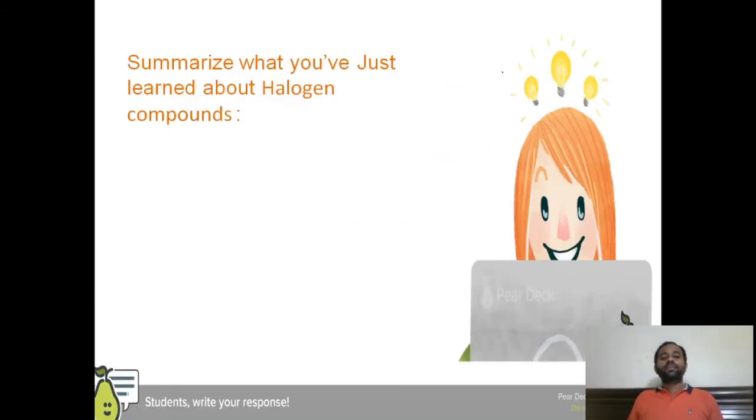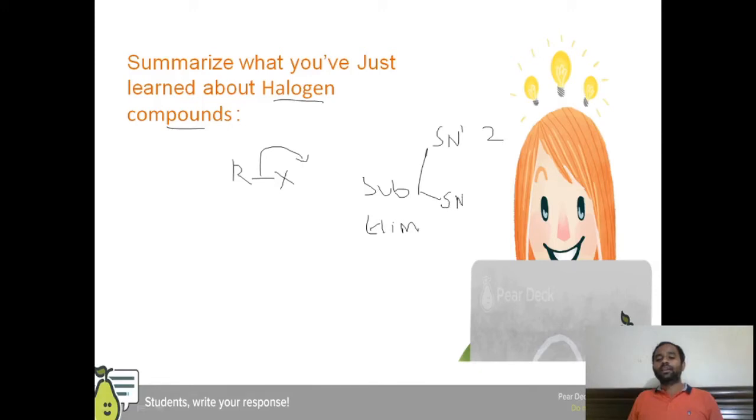If we summarize what we have learned about halogen compounds in this video presentation, we have seen that halogen compounds do not occur in nature. They are purely synthetic and very reactive. They undergo substitution as well as elimination reactions. The substitution takes place via two mechanisms: the SN1 mechanism, which is a two-step mechanism, and the SN2 mechanism, which is a single step mechanism.